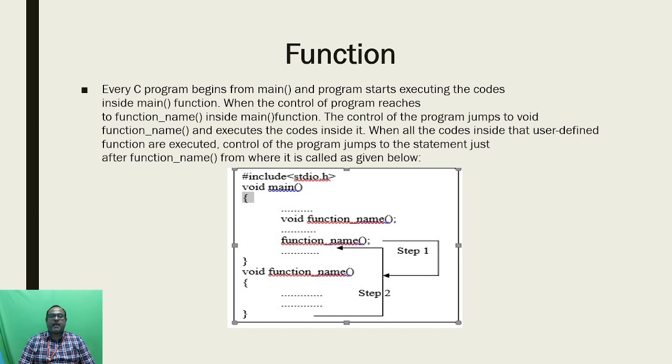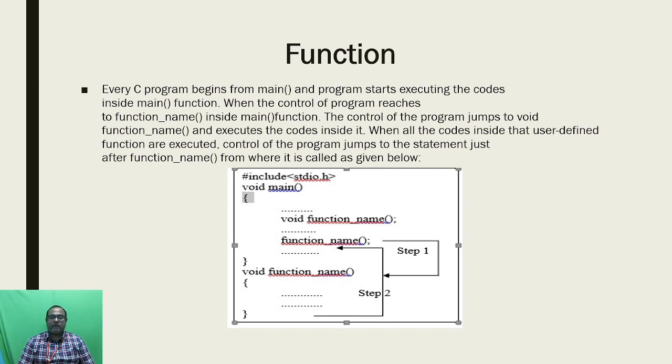Okay, so this is a syntax for the whole function. Here I am mentioning one header file, and I am using the main function. Inside the main function, I am declaring the function name, for example void function name, and next I am using the function call, and finally at the end of the main function I am using the function definition.